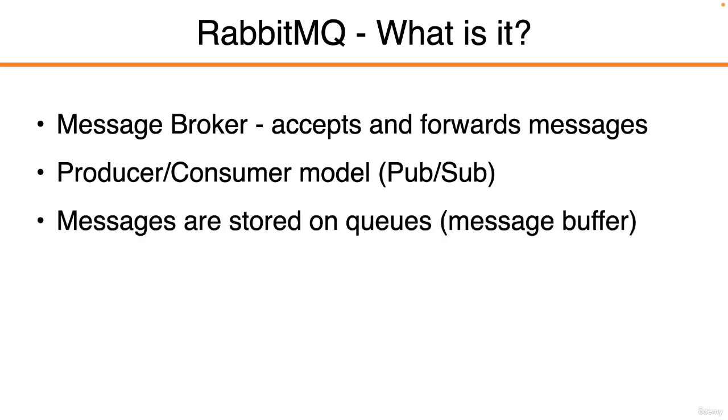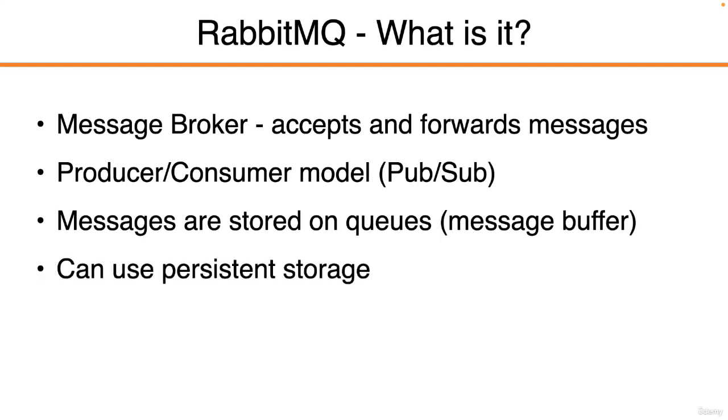So messages are stored on queues, and it uses a message buffer, and RabbitMQ can have persistence associated with it too, so that if the RabbitMQ service fails, and we need to create a new one in its place, then it can receive the messages that are stored inside the message buffer, which will be persistent on storage, so that we can recover from failure. So it can use persistent storage to store those messages in the event of some kind of failure.